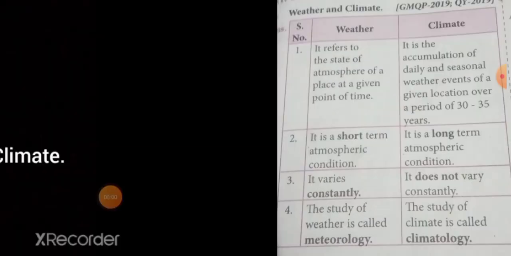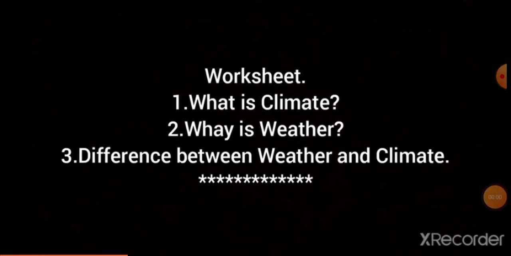Now we will see the worksheet, students. In today's worksheet, I am going to give 2 or 3 question answers. Just see the worksheet. The first question is, what is climate? Just listen to the video and prepare these question answers. Second question is, what is weather? Third question is, differences between weather and climate.